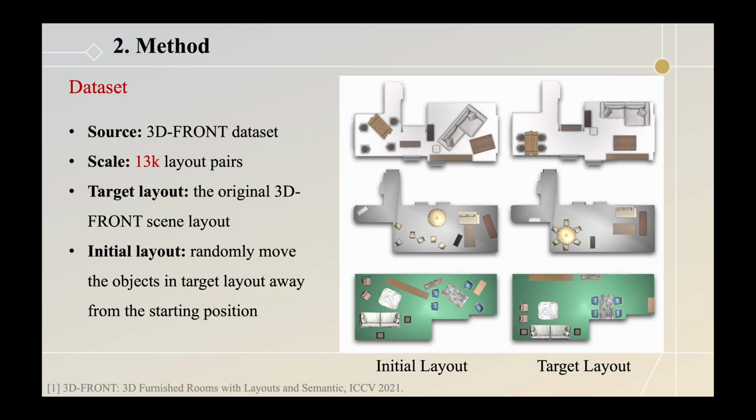We utilize the 3D-FRONT dataset to curate initial-target layout pairs for the SRP task. This dataset contains around 13,000 pairs, where the target layout is the original scene, and the initial layout is generated by randomly moving objects from the target configuration.